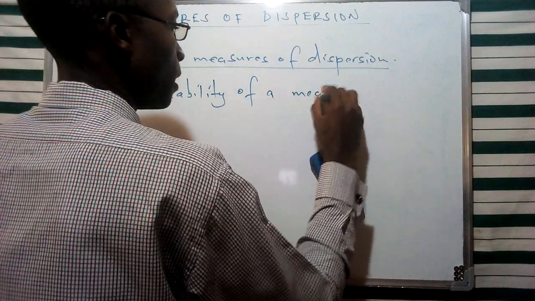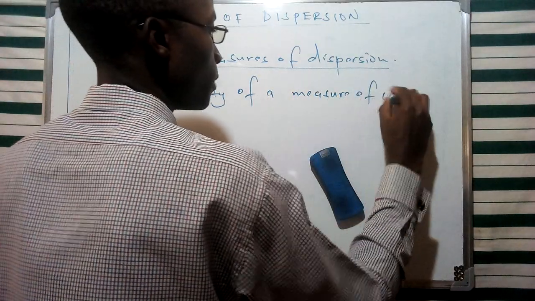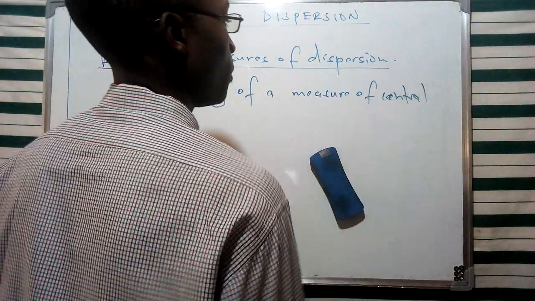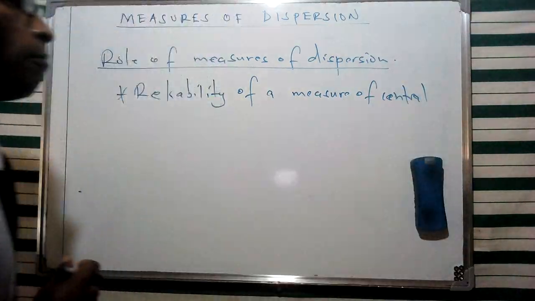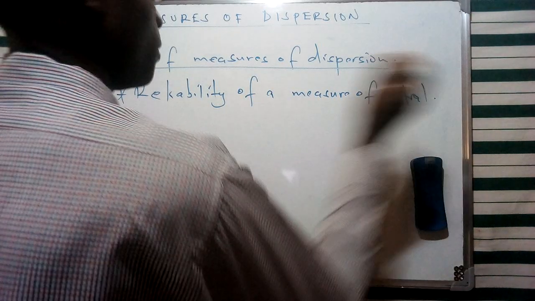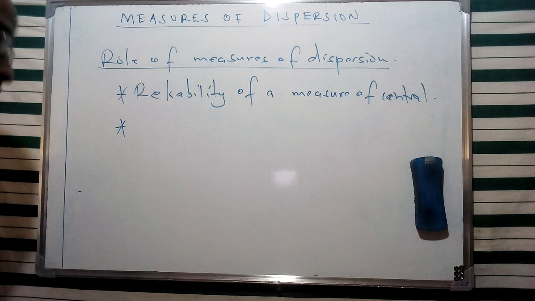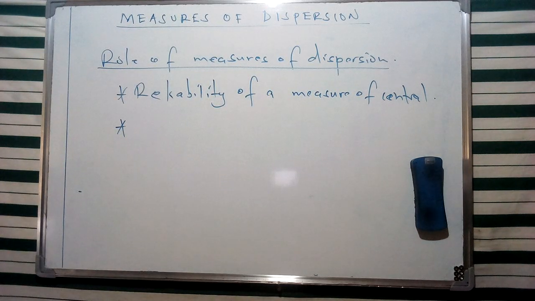So we are going to see whether a measure of central tendency from the previous averages that I've mentioned is reliable or not. That is one of the roles of measures of dispersion, the scatter and spread of items of a distribution from a particular average value.